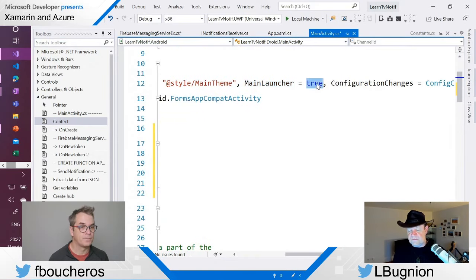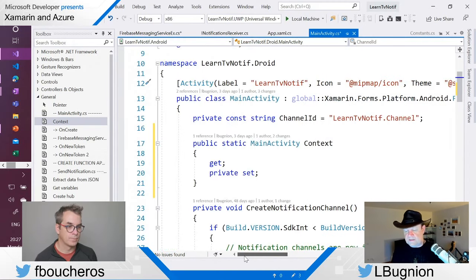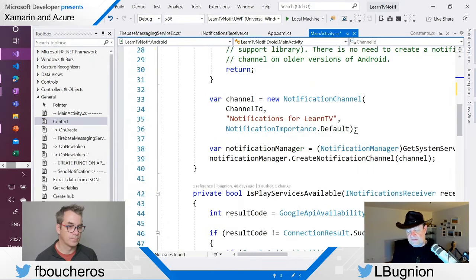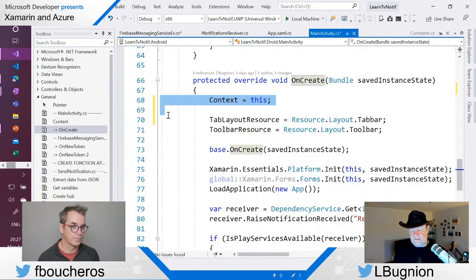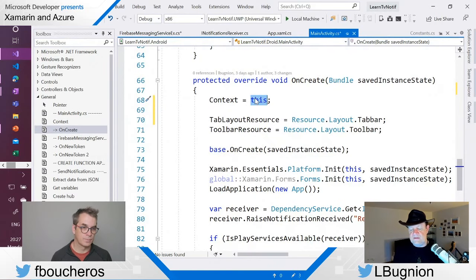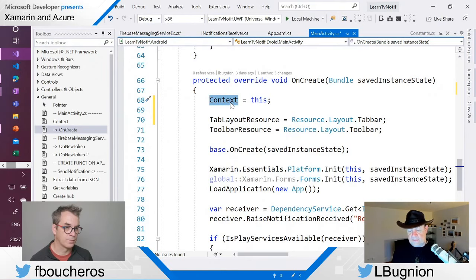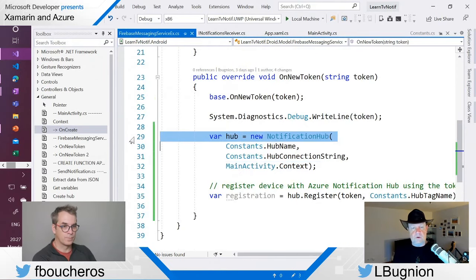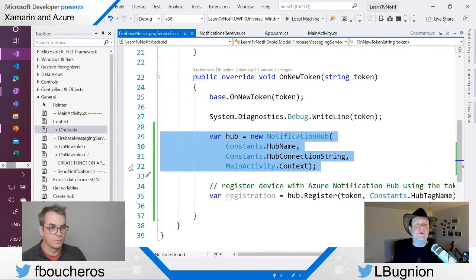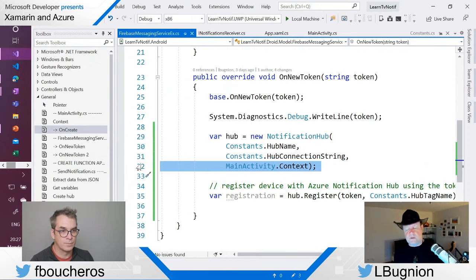So this is a way in Xamarin to say that, okay, this application, this activity is where everything starts when the Xamarin application is created. And then everything starts in this onCreate event handler. And so this is where I can say, all right, I'm going to save this, the current activity, as the context. And now that allows me to go back to my notification hub. And in the notification hub, I need a context where I can use the main activity.context as the context for the hub. I hope it makes sense.